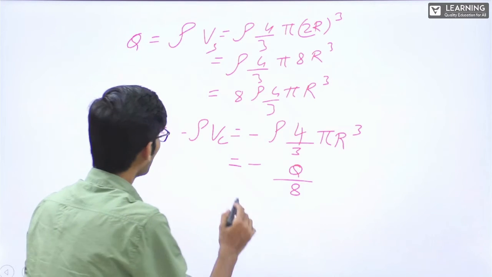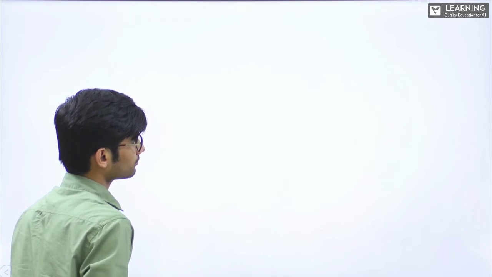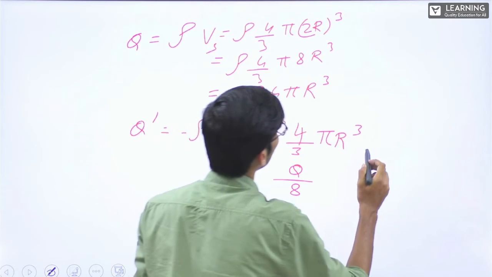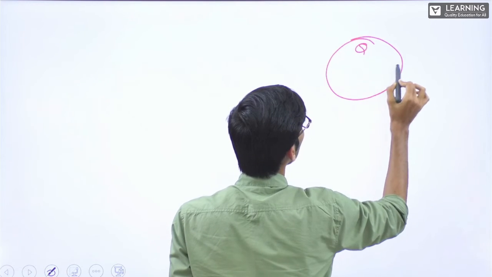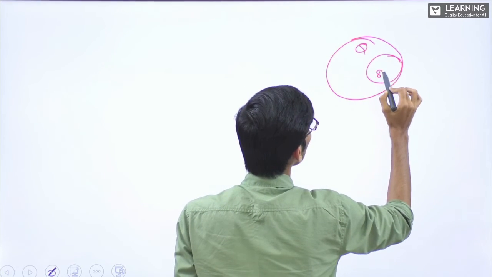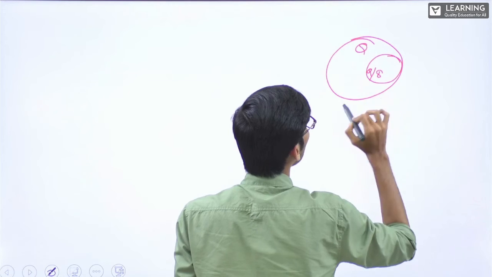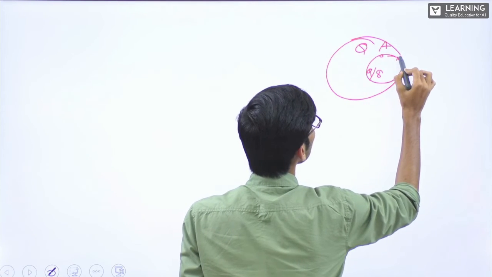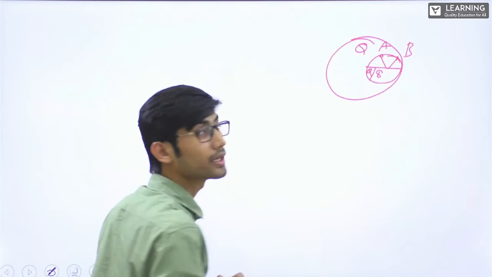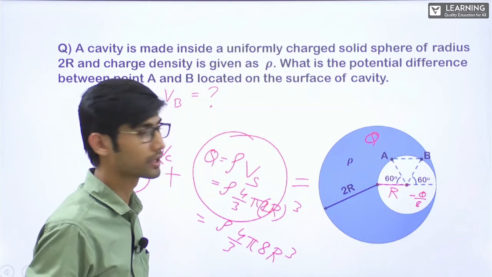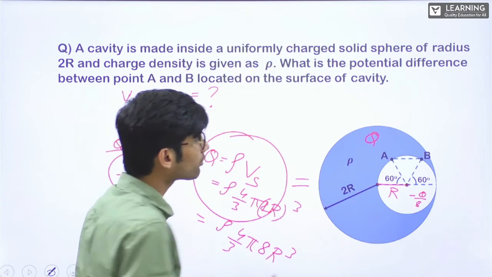Correct? Now see, let me write it here. This is Q. This is Q by 8. This is point A. This is point B. Right? Or I'll explain here only. You will get better. Now VA, if I want to write,